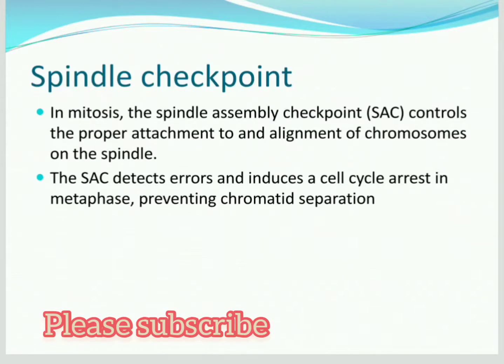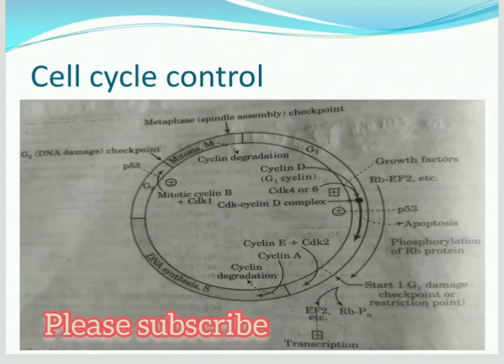Here you can see the G1 phase, with many tumor suppressor genes and other genes present along with the proteins. This is the G1 phase, where the growth factors are all there. At the G1 checkpoint it will check the size, growth factors, everything, because the next phase is the S phase. For that, it will check everything, right?